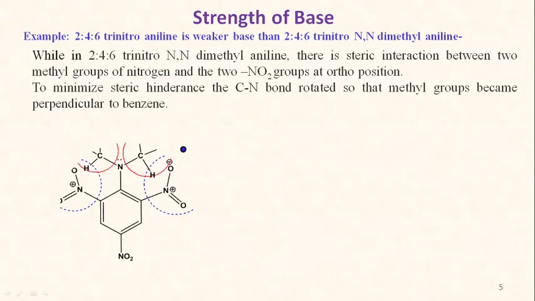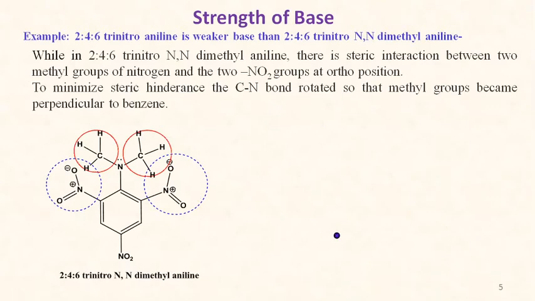While in case of 2,4,6-trinitro-N,N-dimethylaniline, two bulkier methyl groups are present on the nitrogen atom as substituents, and due to which there is a repulsive force or steric hindrance, because the nitro group present at the ortho position repels the methyl group. To minimize this steric hindrance, the carbon-nitrogen bond is rotated.